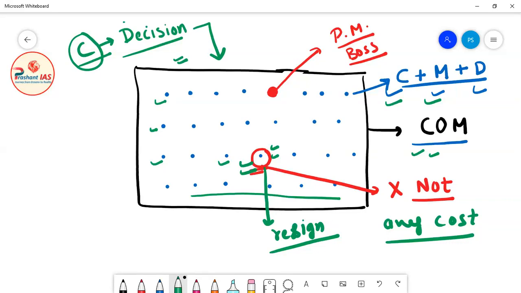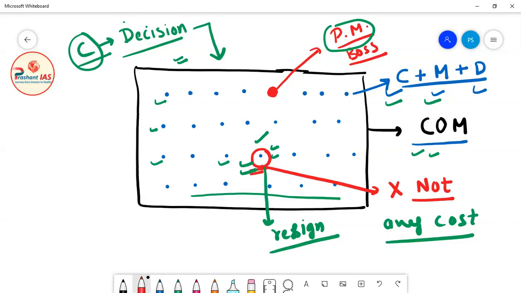Why? Because all other ministers agree with the decision, and you are the only one who does not agree. The decision should be supported by all the ministers to ensure the collective responsibility of the Council of Ministers before the Lok Sabha. So now what will the Prime Minister say? The Prime Minister will say, sir, you have two choices. The first choice is that you tell what your issues are, and we will sort out your issues.